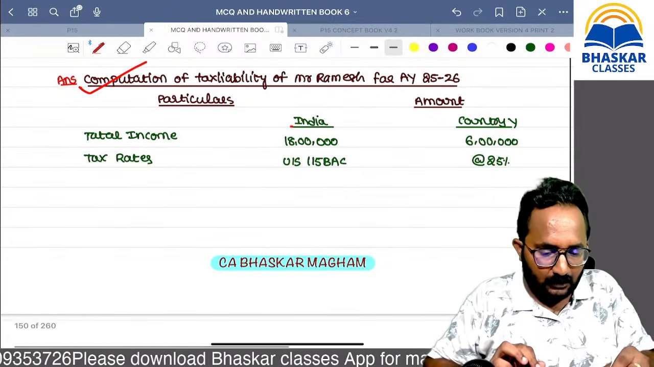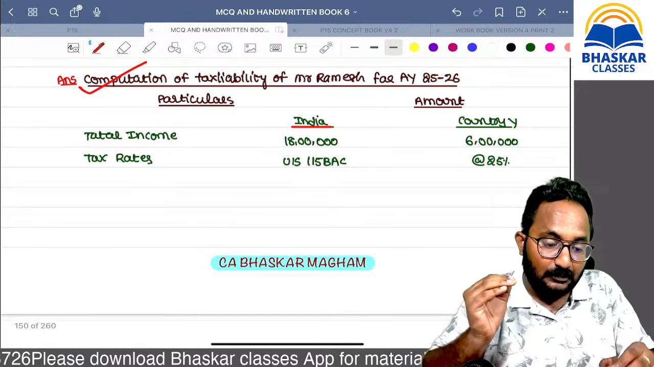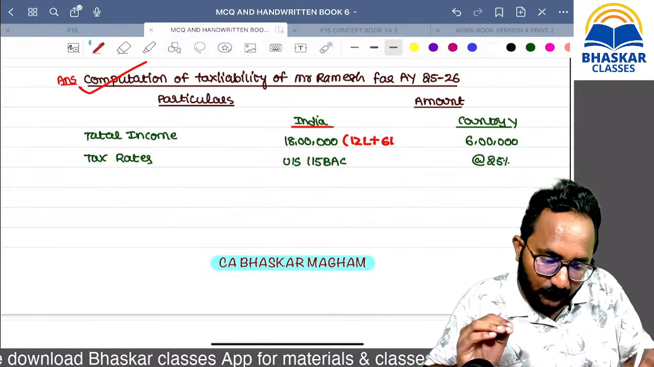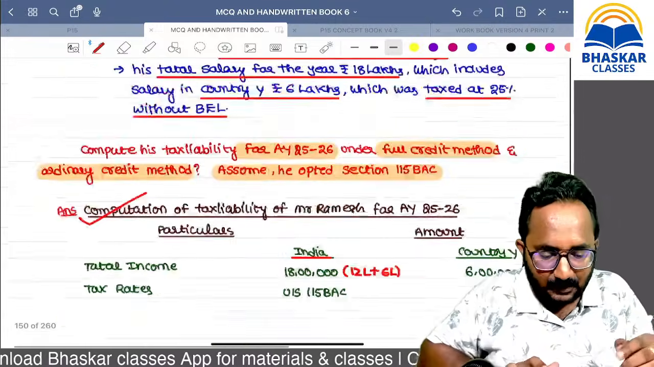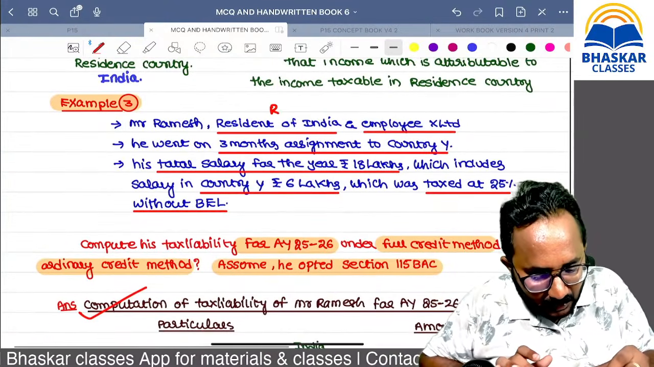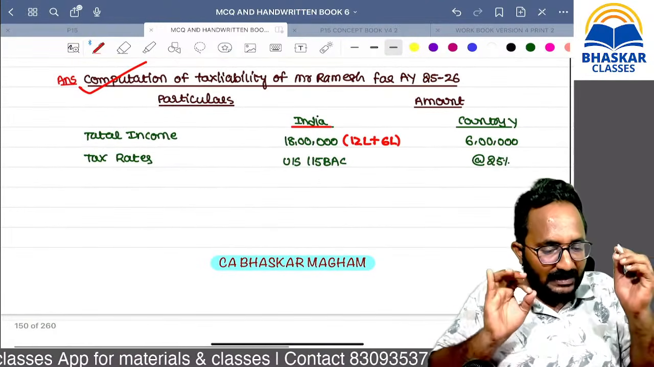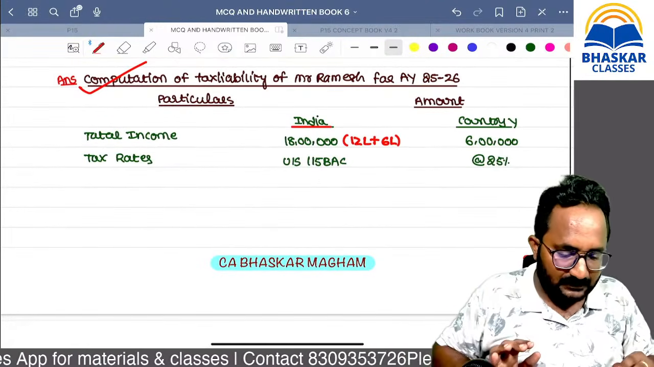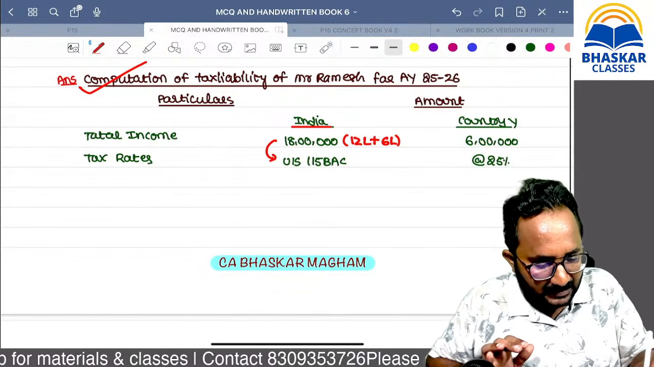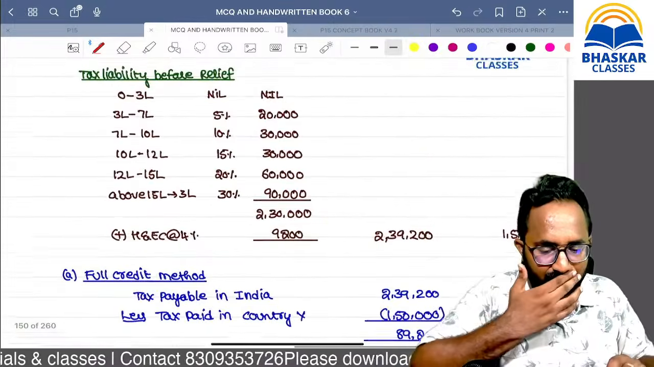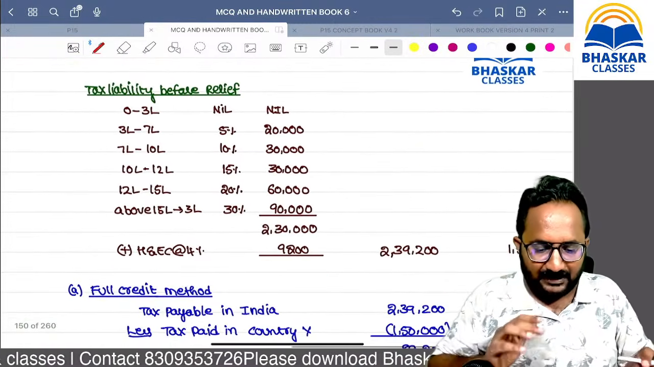So in India, what amount is going to be taxable? 12 lakh Indian income plus 6 lakh foreign income. Global income is taxable because you are a resident and ordinarily resident. Next, in the other country, only the foreign income is taxed. What are the tax rates? They are clearly given. So now we can calculate the tax liability.